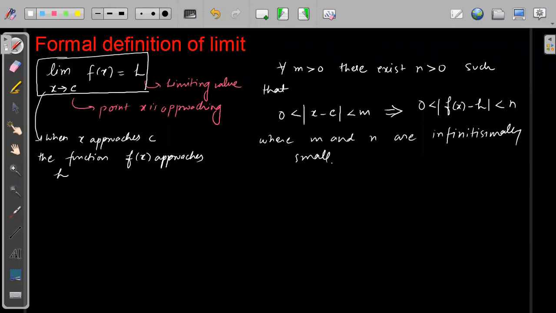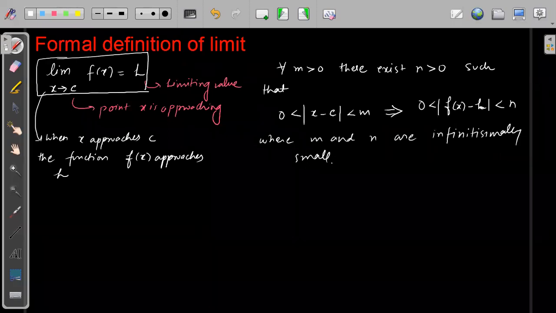First you write this: for all m greater than 0, there exists n greater than 0 such that modulus of x minus c is less than m and greater than 0, and modulus of f of x minus L is less than n and greater than 0, where m and n are infinitesimally small. Okay, just copy this once.